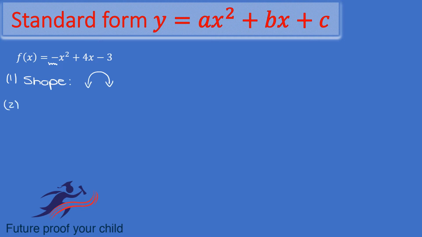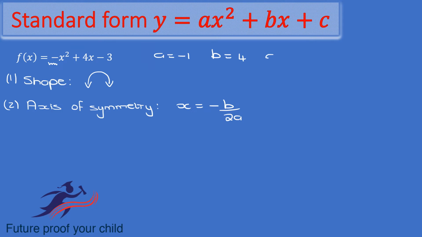Then we have a look at our axis of symmetry. Now for our axis of symmetry, we're going to use a formula. And the formula we're going to use will be x equals -b over 2a. Now please remember, your a is your coefficient of x squared, which is -1. Your b value is the coefficient of x, which is 4. And your c is your constant value, which is -3. So in this case, it will be x equals -4 over 2 times -1. So it will be x equals 2.